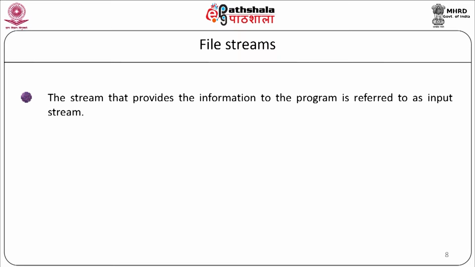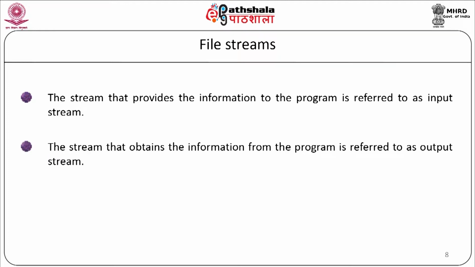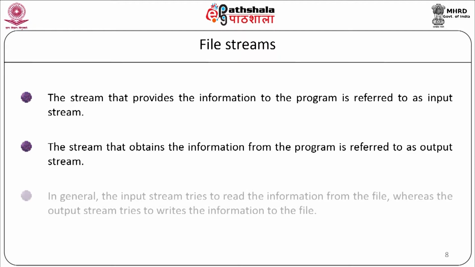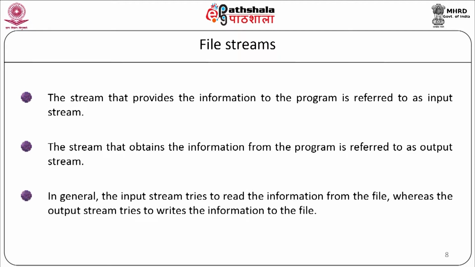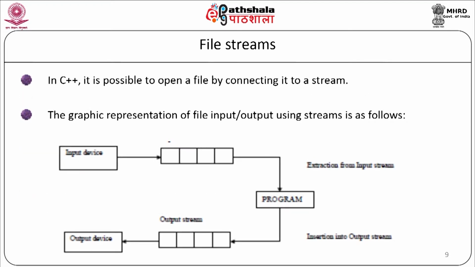The stream that provides the information to the program is referred to as the input stream. The stream that obtains the information from the program is referred to as the output stream. In general, the input stream tries to read information from the file, whereas the output stream tries to write information to the file. In C++, it is possible to open a file by connecting it to a stream.